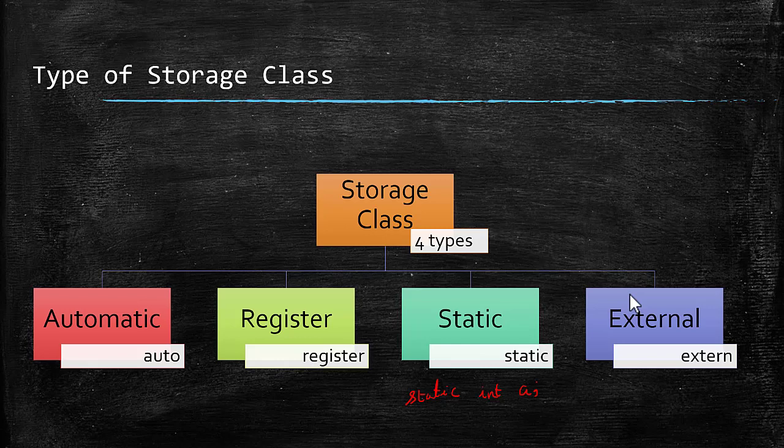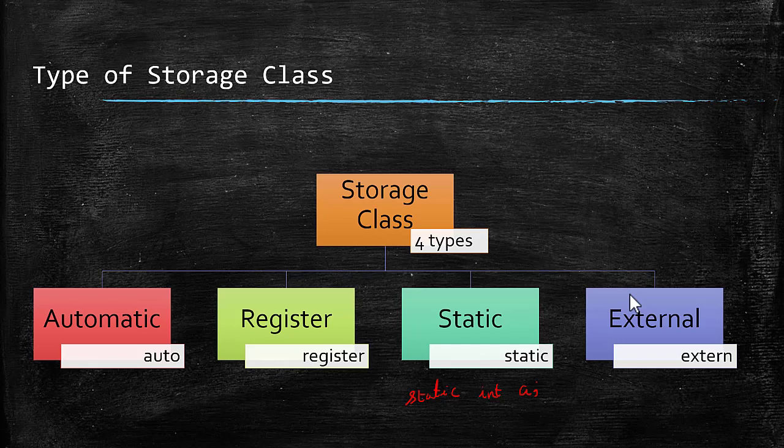But in case of static and external storage class, the default value will be 0. For automatic, register and static storage class, the scope will be within the block where the variable has been declared. But in case of external, it will be available to all the functions in the same subdirectory where the source file is.